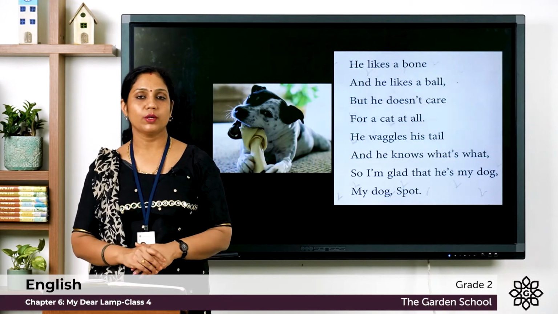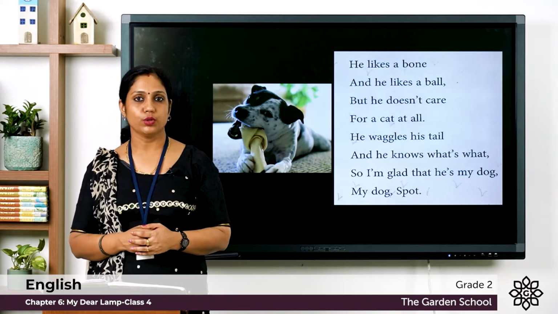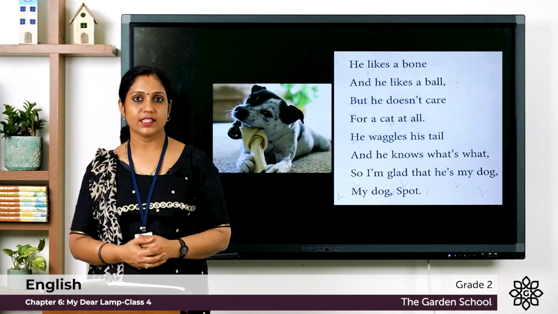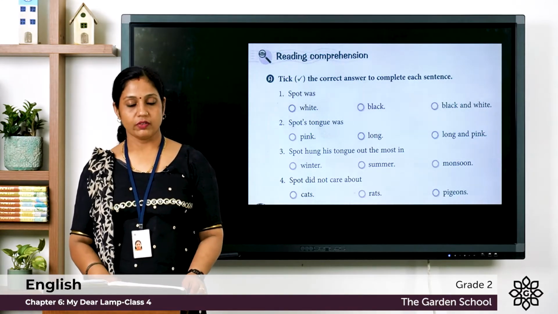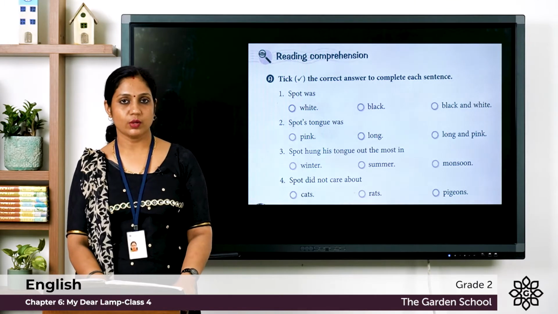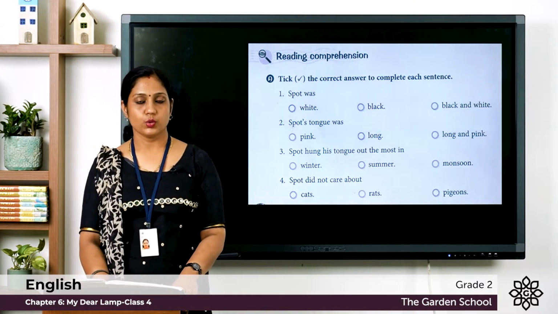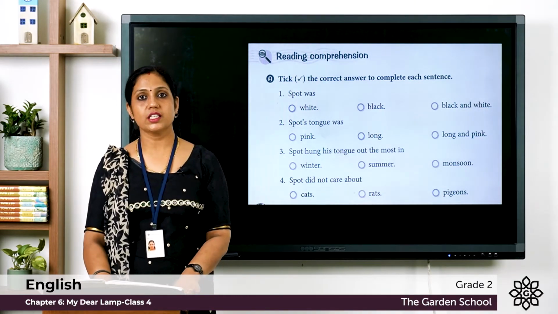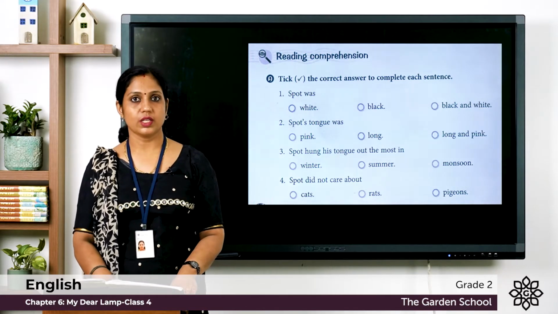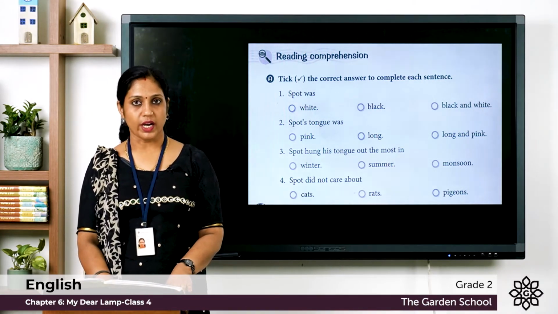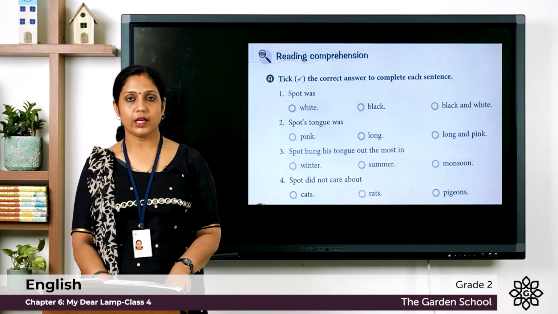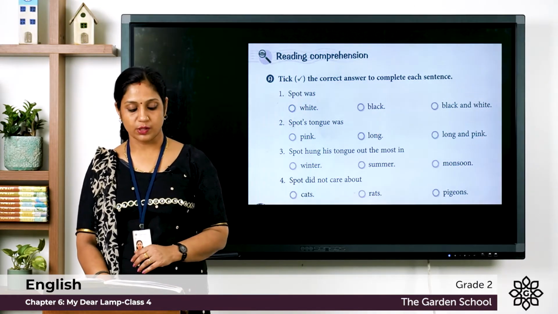So this is all about the poem. You can read the poem 2 times. And now let's move on to our exercise part. We have reading comprehension first. So let's look at the sentences. First one, tick the correct answer to complete each sentence. So let's see the questions. Spot was white, black, black and white. So what's the color of Spot?